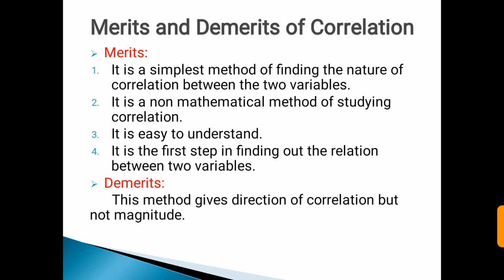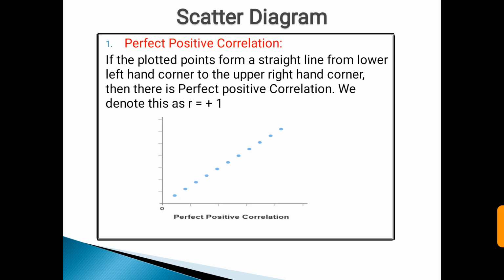Next we have to see the merits and demerits of correlation. Merits of correlation: it is the simplest method of finding the nature of correlation between two variables, that is x and y. It is a non-mathematical method of studying correlation. It is easy to understand, and last, it is the first step in finding out the relation between two variables. And now demerits of correlation: this method gives the direction of correlation but not magnitude. See on the screen.